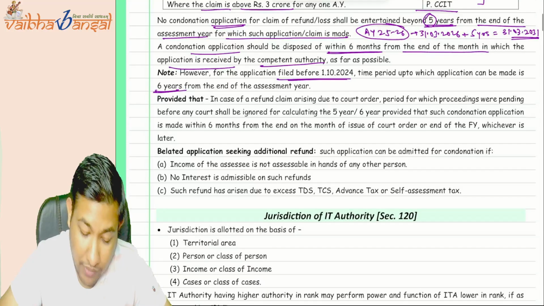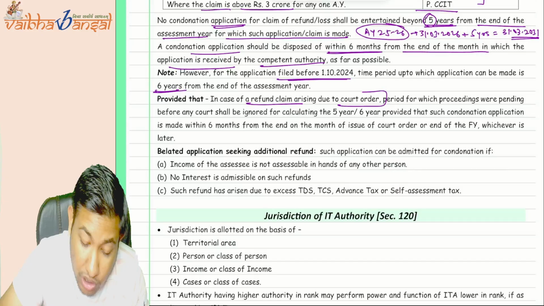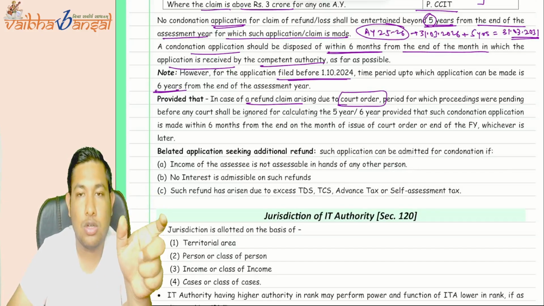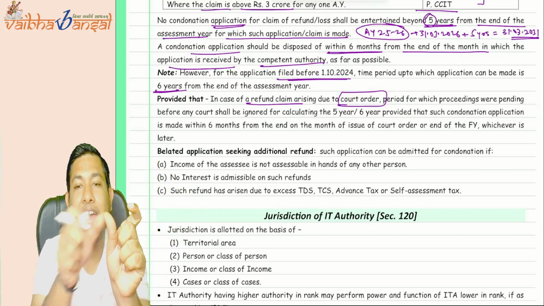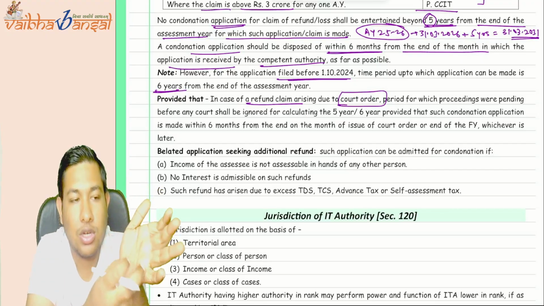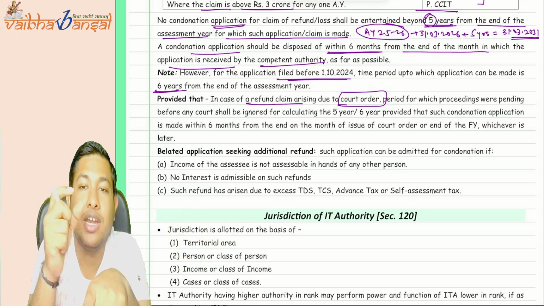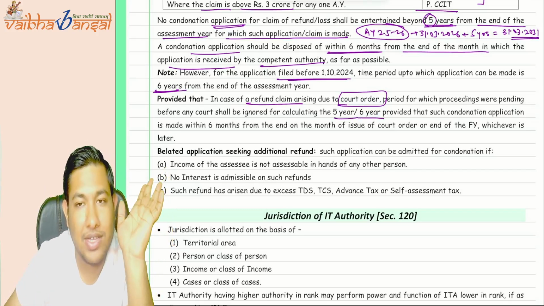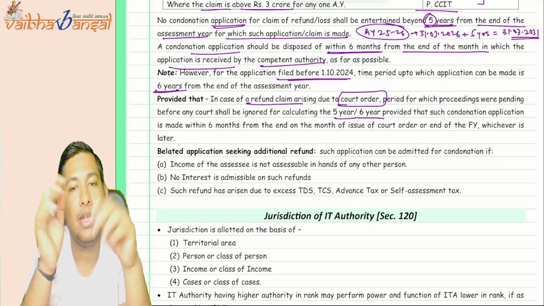Now, in case of a loss or a refund claim due to a court order, there is a time frame in the court. You fought that particular case, so whatever time period lapsed in the court, where you fought the case, that particular period shall be reduced from the 5 years or 6 years. That should not be counted in the 5 years or 6 years. That should be excluded from it, and the balance shall be counted.